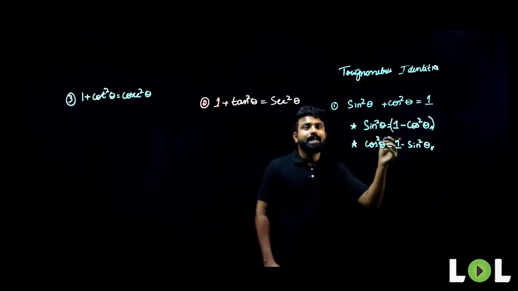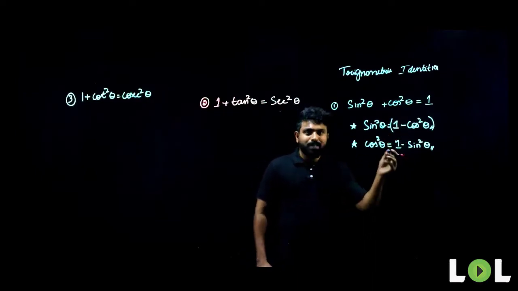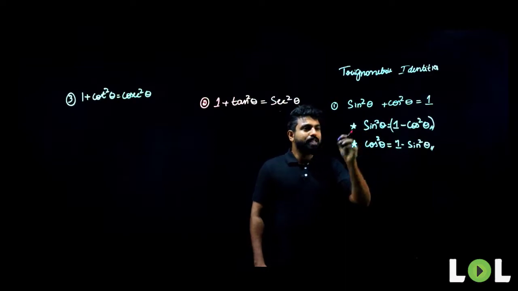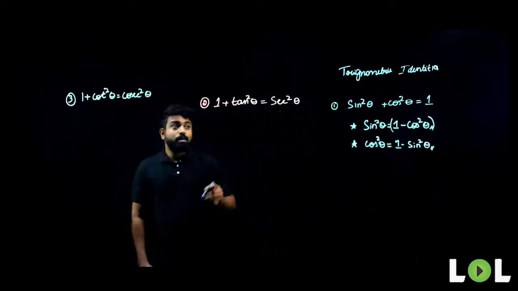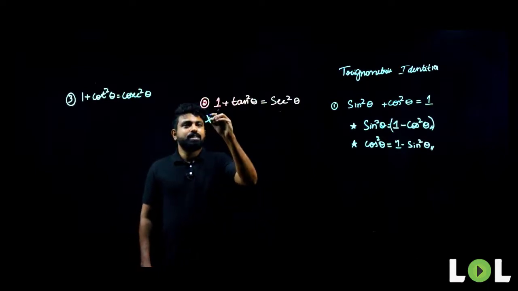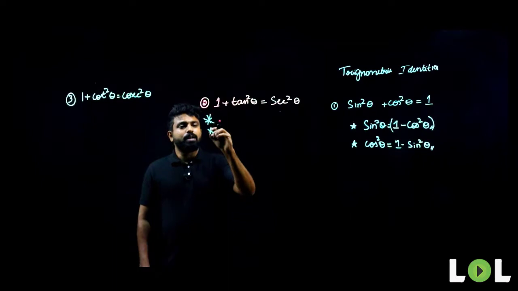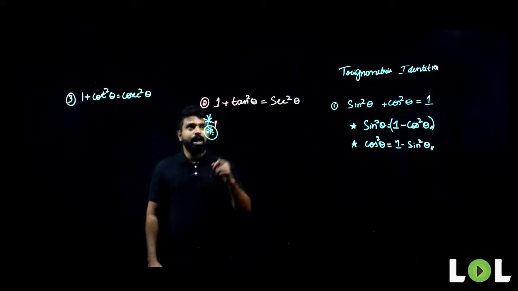This application becomes difficult for you. So pay your attention. Try to memorize all these basic identities, people. This is the most important identity for SSC. This is very important. So most of our questions will be asked on this identity. So make a note of this and try to write this down.